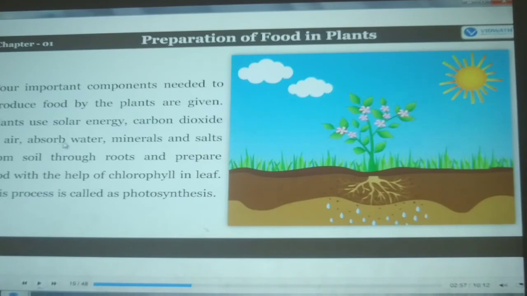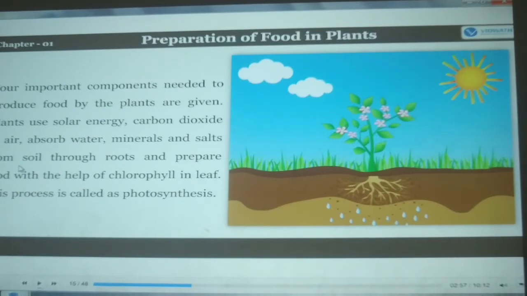And even they need to absorb water. They need water. As we keep watering, the plants also need water. They take water from the rain, ponds, lakes, or we human beings water the plants, and from the water they get minerals and salt from the soil, means from the mud.